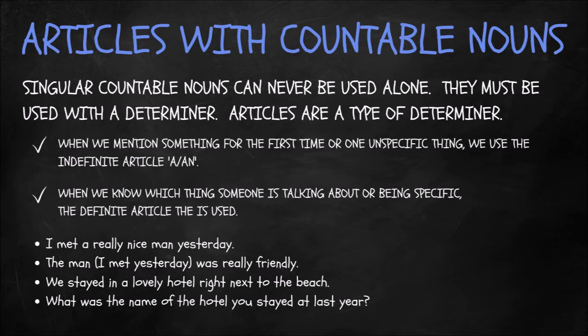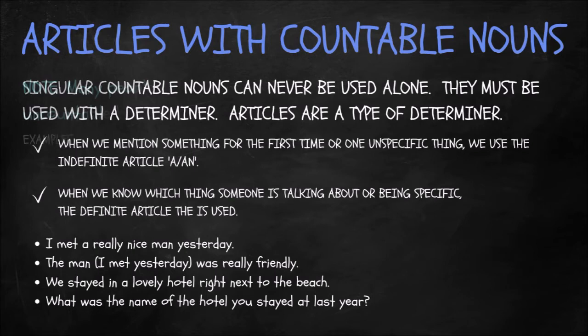So in the first one there, we know it's the first time that somebody's mentioning this hotel. In the second example, you've obviously already told the listener about the hotel that you stayed at last year. Therefore, they don't need to use a, they should use the, because we know which hotel we are talking about. We are being specific. We are talking about the specific hotel that you stayed at last year.